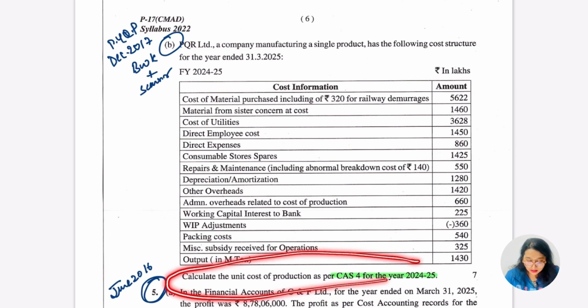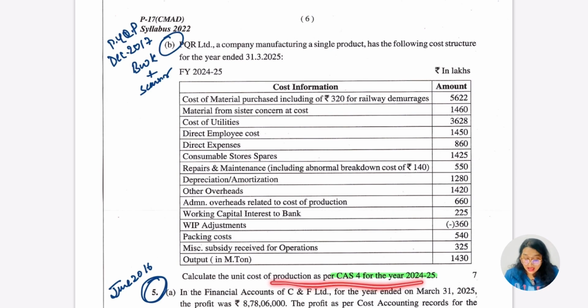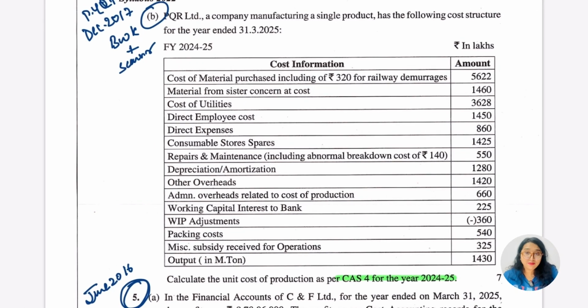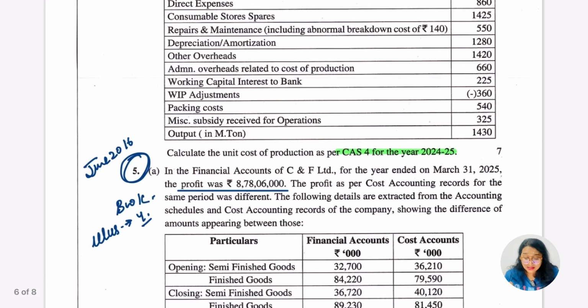In the question here they are asking just about the calculate the unit cost of a production as per CS4 for the year. ठीक है, we have to keep some points in our mind. Number first, format. Number second, presentation. Number third, neatness. Apart from that, you have to be different from other, right? How you have to highlight the things, because we all know everybody is not following this thing. ठीक है, you are by doing this for surely you are going to clear the exam with exemption. ठीक है, हाँ जी. So this was the easiest question.